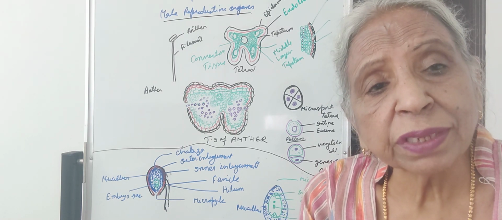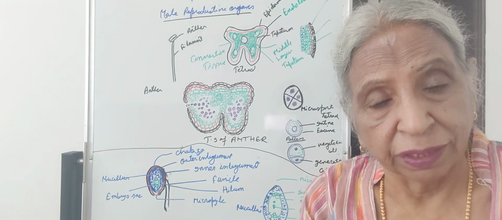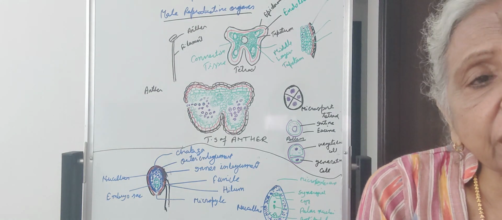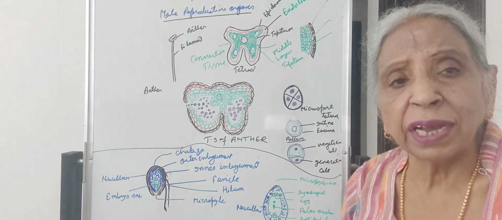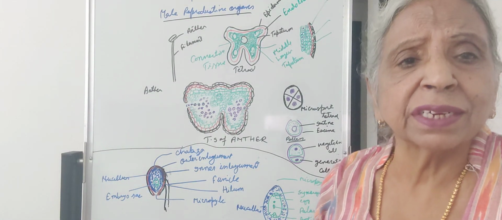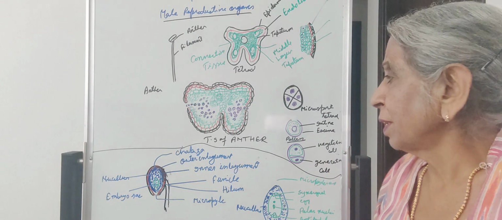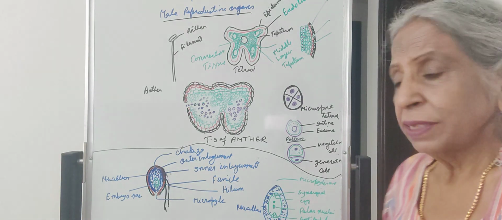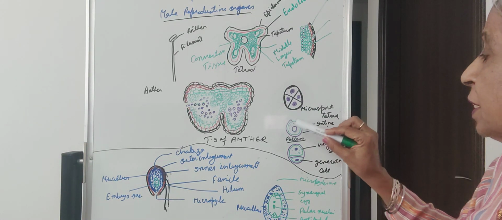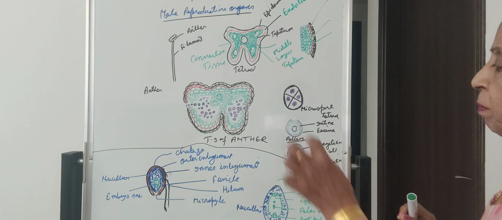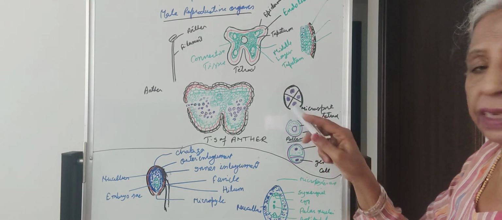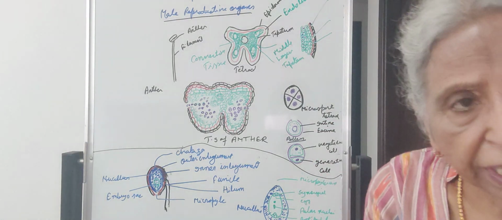Sporopollenin is the hardest substance in the world. No enzyme can act upon it, and no high temperature acts upon it. This sporopollenin is absent at one point at the tip, and the intine is formed of cellulose and pectin.